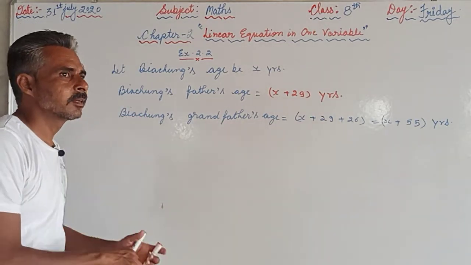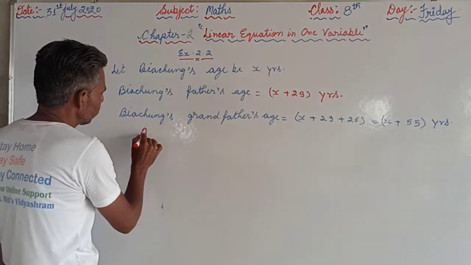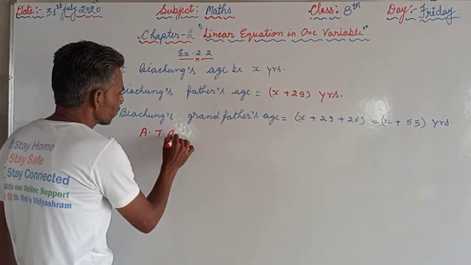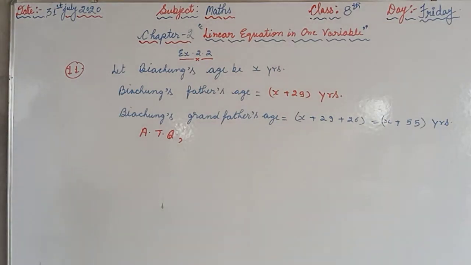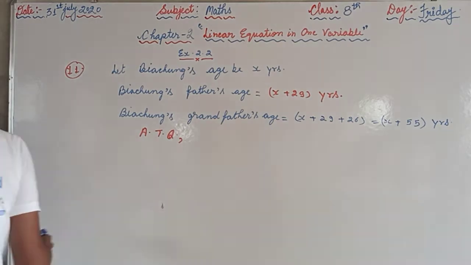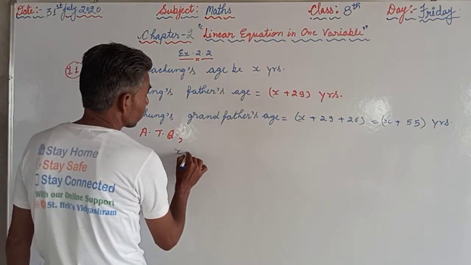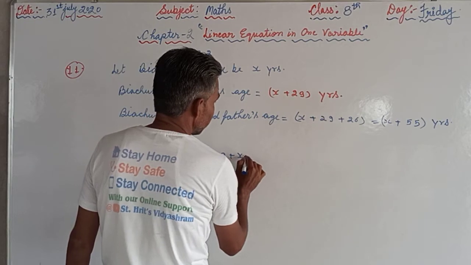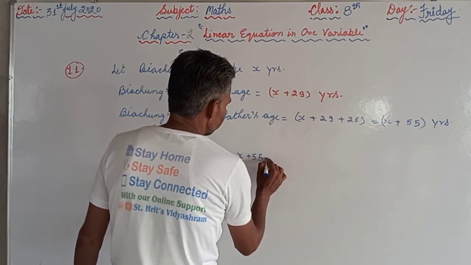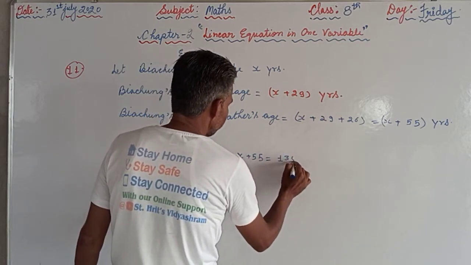So we have found the ages of Baichung's father and Baichung's grandfather in the form of x, that is the variable. Now we are supposed to proceed according to the next condition given in the question. The sum of all the ages of these three is 135 years. So x plus 29 plus x plus 55 will be 135.